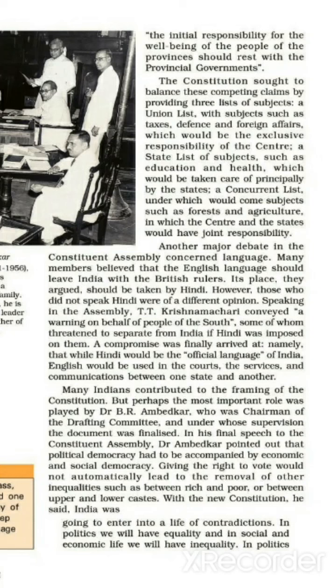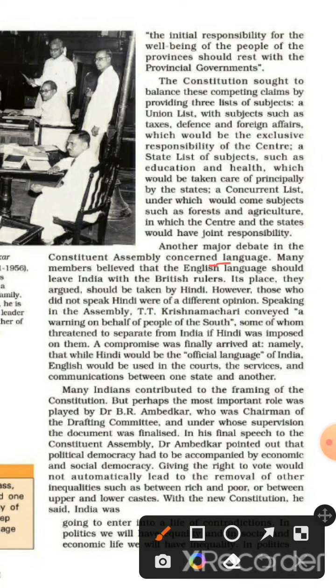So the next debate was about language. So at last, Hindi would be the official language of India and English would be used in the courts, the services and communication between one state and another.